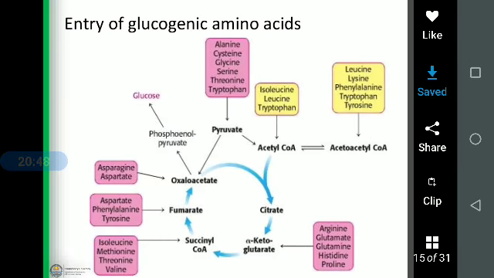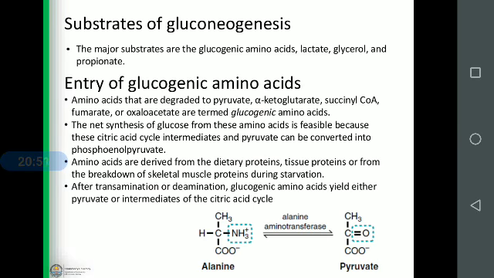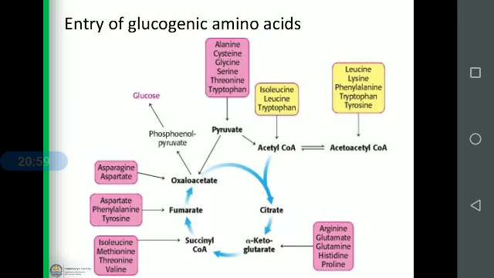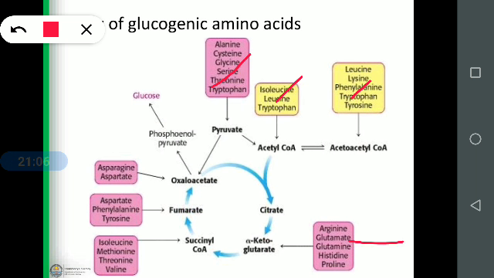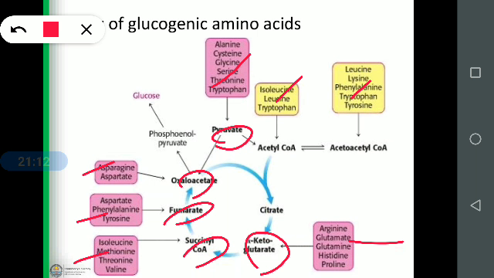So alanine will convert by alanine transaminase into pyruvate. So for entry of glucogenic amino acids, amino acids will enter the Krebs cycle either as substrates or directly as pyruvate, from where pyruvate will convert into phosphoenol pyruvate and then into glucose.